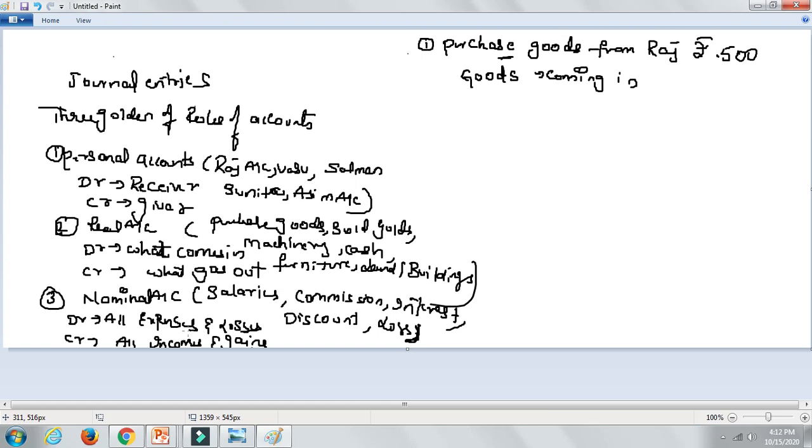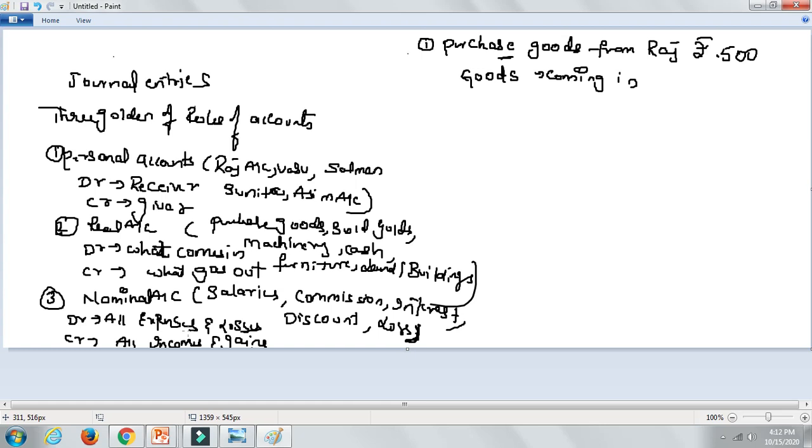So when you are paying out of your pocket, that is salary paid, or commission paid, or interest paid, or discount paid, you are going to debit it. Remember this. Simultaneously, when you are receiving, suppose salary received, or commission received, or interest received, or discount received, or profit received, you are going to credit this. Remember this is very important.